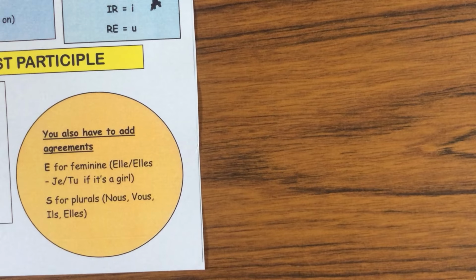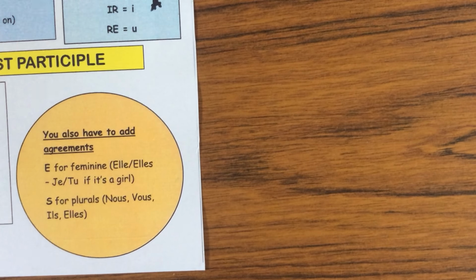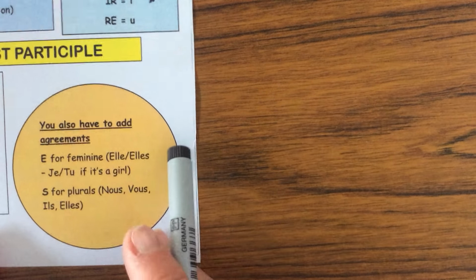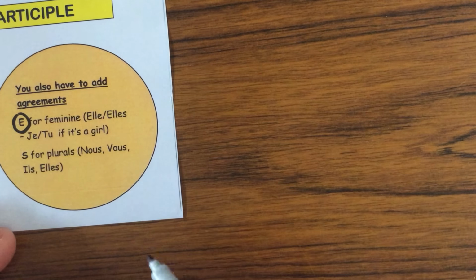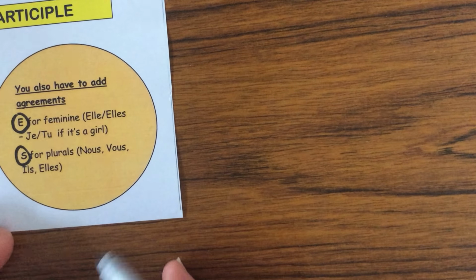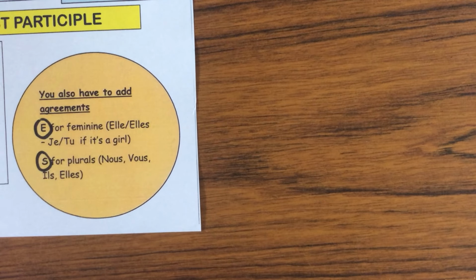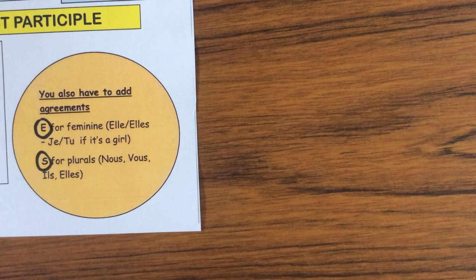Now there is one other thing that you need to remember when you're using être. You have to add agreements. So if it's a girl, you add e. If it's plural, you add s. So for me, whenever I'm writing about myself using any of these 13 verbs in the past tense, I will always have to add an e.